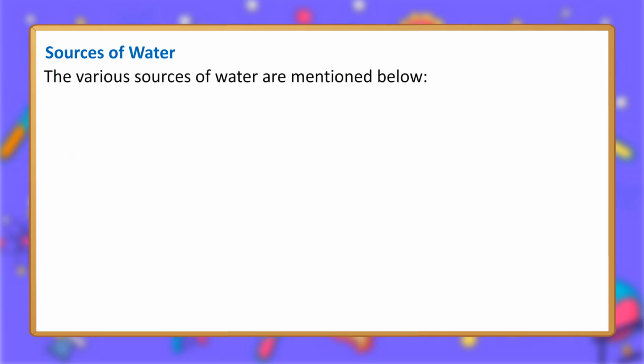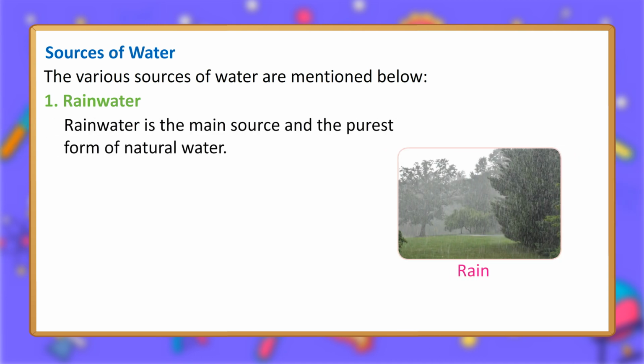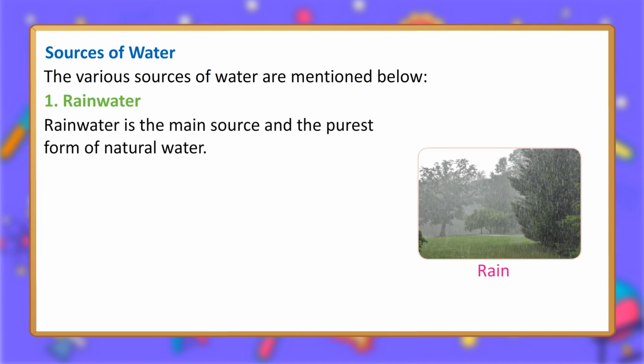Sources of water. The various sources of water are mentioned below. 1. Rainwater. Rainwater is the main source and the purest form of natural water.